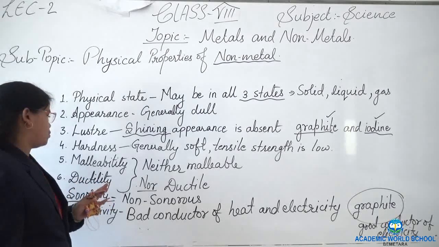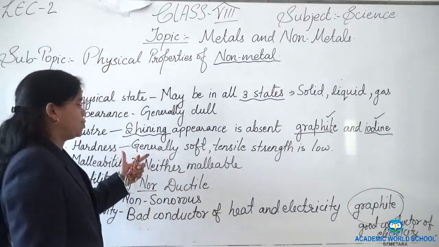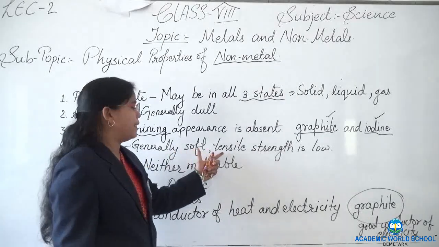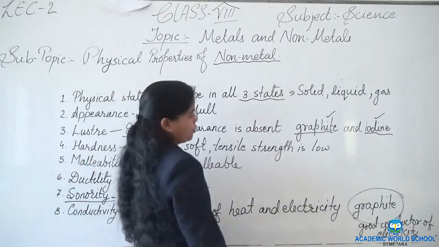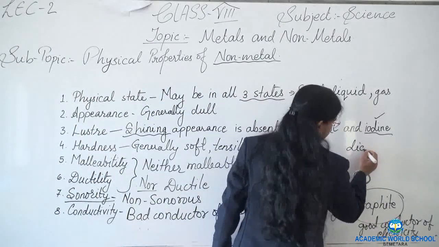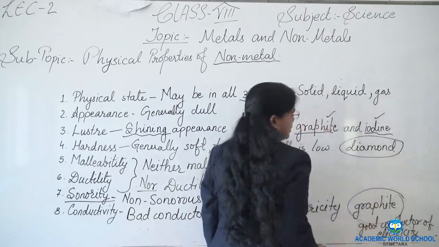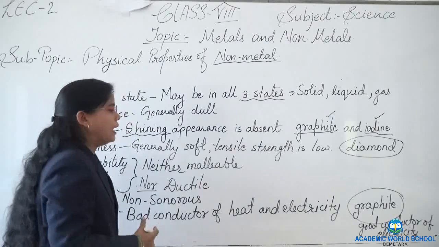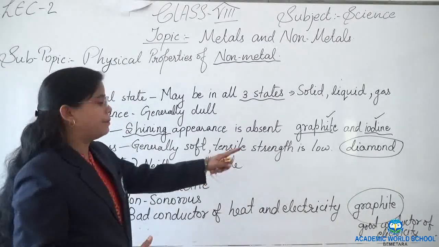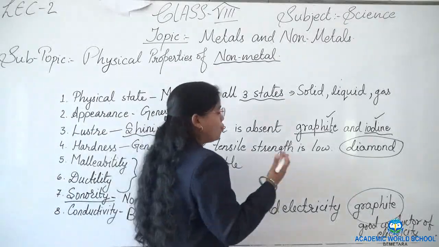They are non-lustrous. Hardness. Generally, all the non-metals are soft. Their tensile strength is very low, except for diamond. Diamond is a non-metal which is the hardest known material.